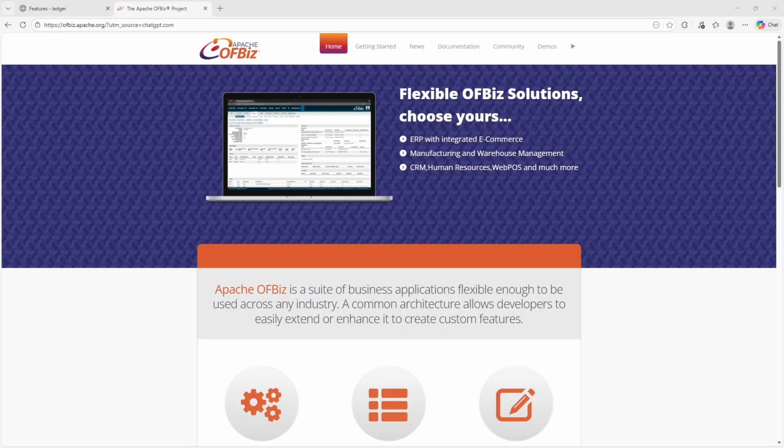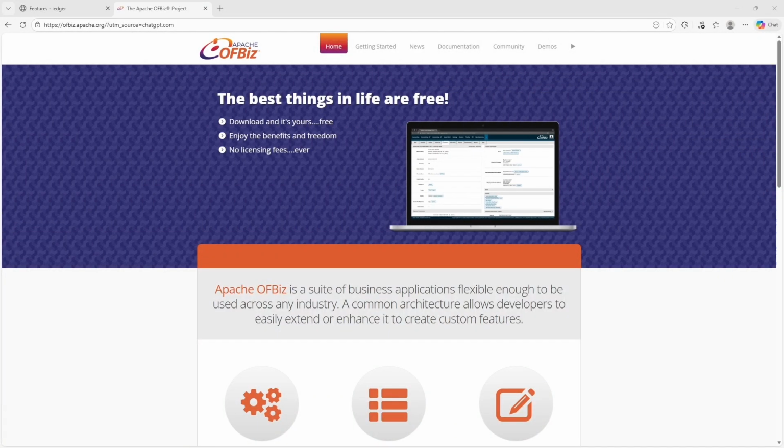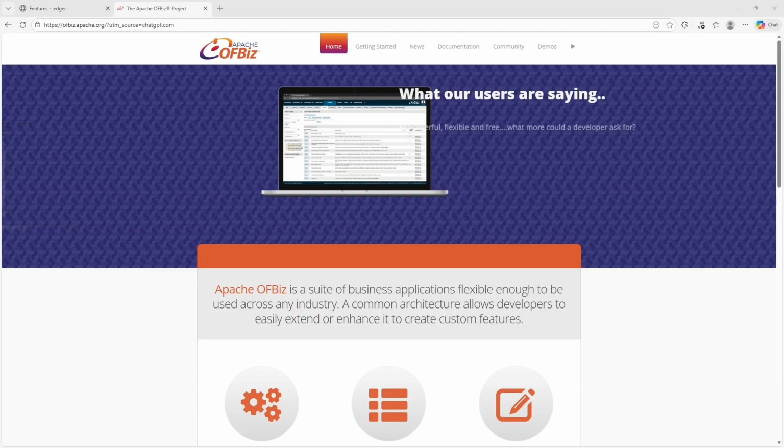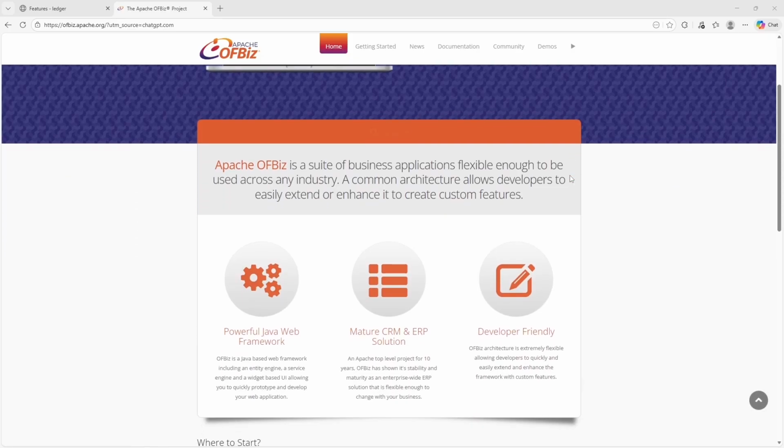Now let's move into Apache OFBiz features. Apache OFBiz is a full-scale open-source enterprise resource planning platform built to support complex, real-world business operations across multiple departments. Unlike Ledger, which focuses purely on accounting logic and financial records, OFBiz delivers a broad and deeply integrated suite of business modules designed to work together inside a single system.